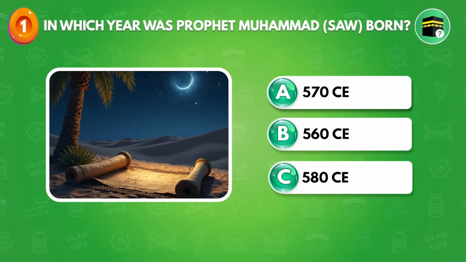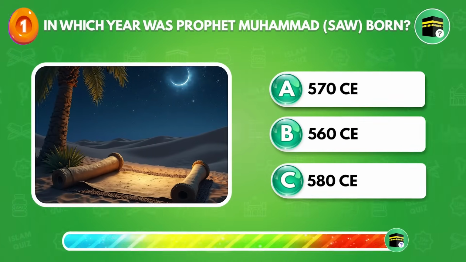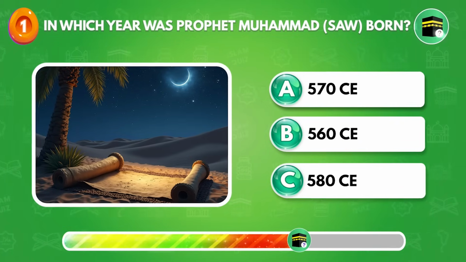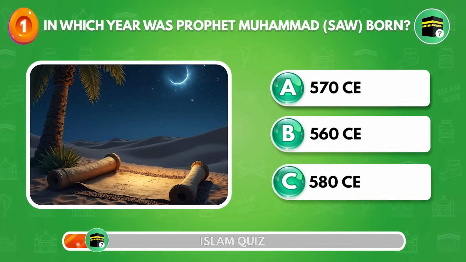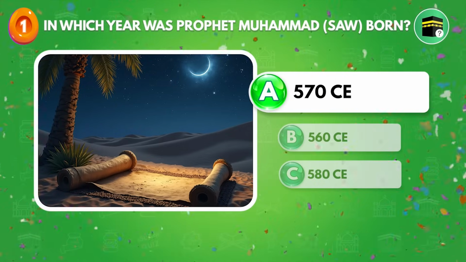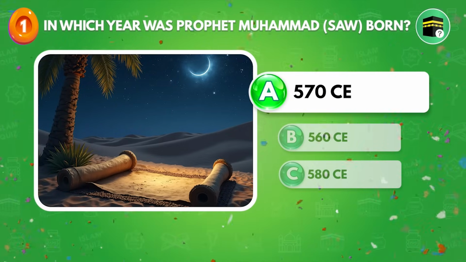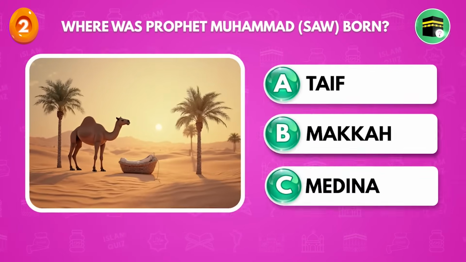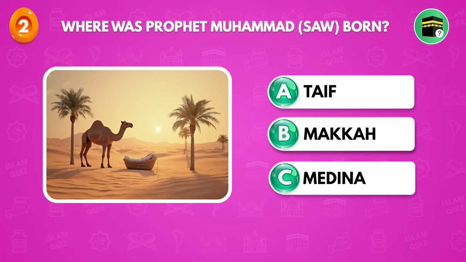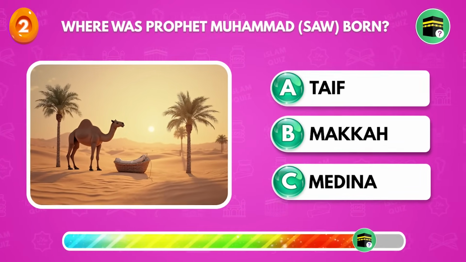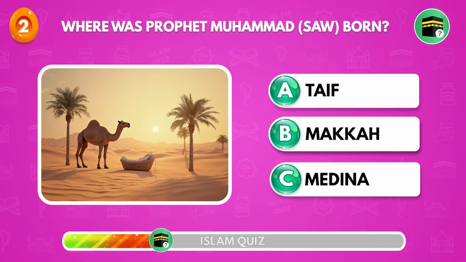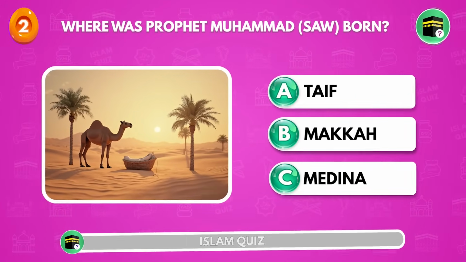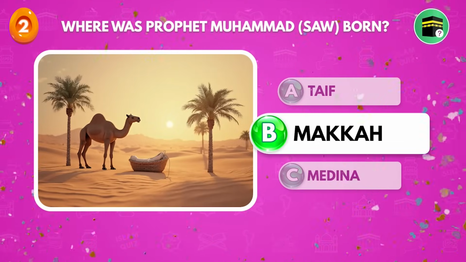Now, let's begin. In which year was Prophet Muhammad sallallahu alaihi wasallam born? 570 CE. Where was Prophet Muhammad sallallahu alaihi wasallam born? Mecca.